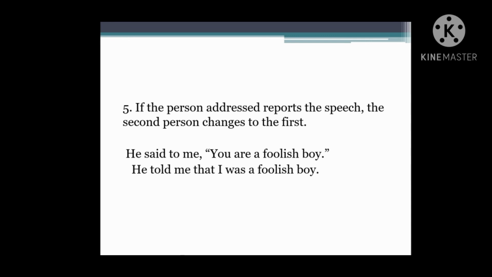If the person addressed reports the speech, the second person is changed to the first person. Example, he said to me, you are a foolish boy. He told me that I was a foolish boy. See the rule? If the person addressed reports the speech, the second person is changed to first. He told me that I was a foolish boy.